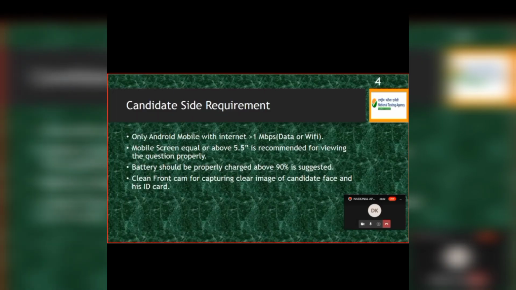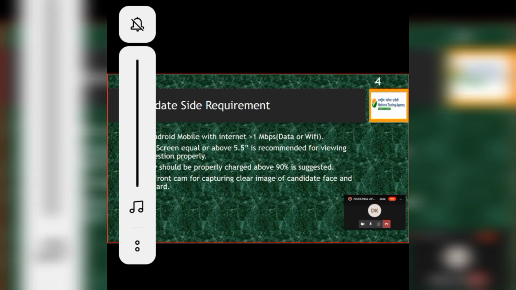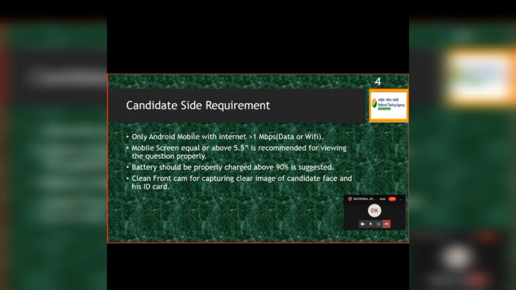Next, your mobile screen should be equal to or above 5.5 inch. Why is 5.5 inch recommended? The question and options, the question numbers, your video, or any message you want to send to the technical person and the replied message, everything will be shown properly and clearly if it is 5.5 and above. Suppose you have only a 4-inch, 4.5 or 5-inch mobile, then it also works, but it requires scrolling, left and right for seeing the complete question, or up and down.